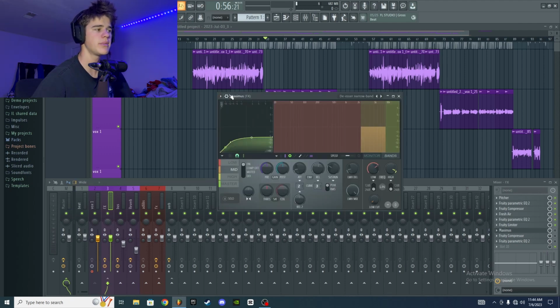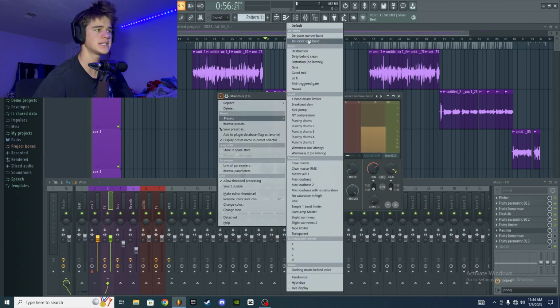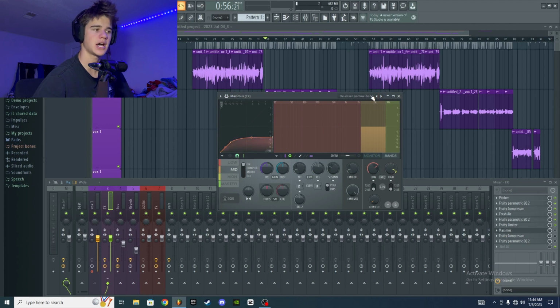So what you can do in the Maximus is you can go over here to presets and then click on de-esser narrowband. Now what a de-esser is, as it kind of says in the name, is it basically can be used to de-ess your vocal recording. So when on the de-esser narrowband preset, it's going to single out that S noise, and the more you turn it down right here, the more it's going to turn that S noise down.